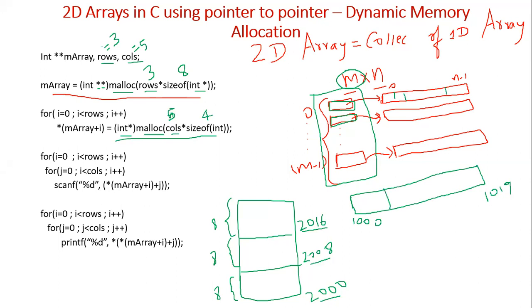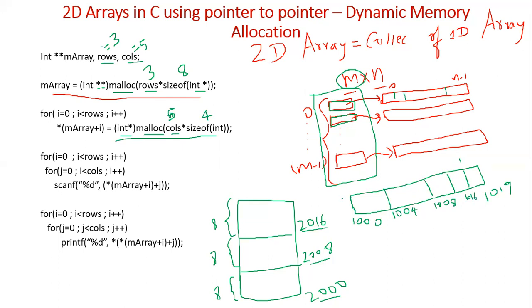The first value will be from 1000 to 1003. The second value will be 1004 to 1007. The third value will be from 1008 to 1011. The fourth value will be from 1012 to 1015, and the fifth value will be from 1016 to 1019. Like this we allocated this array.